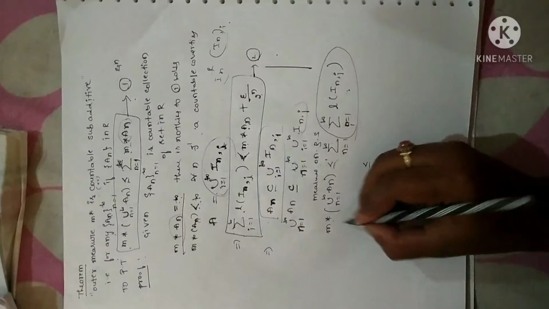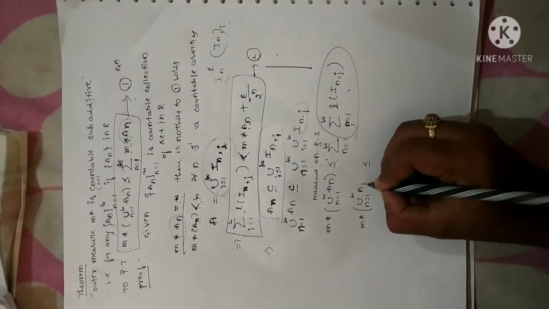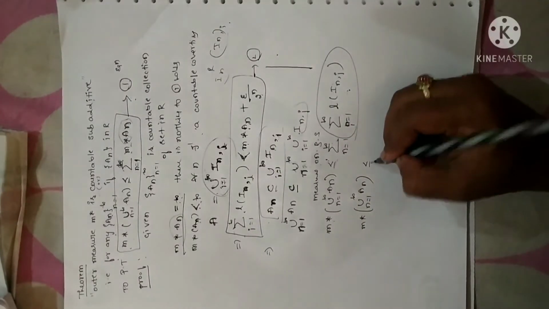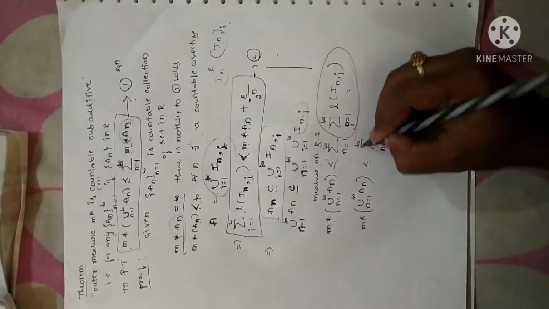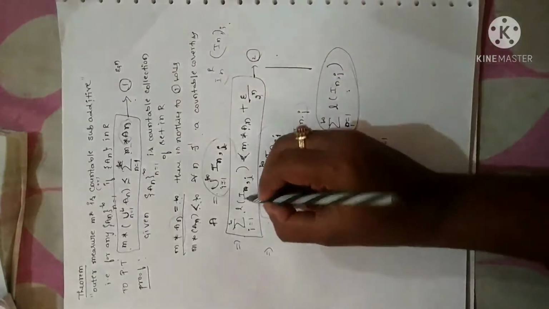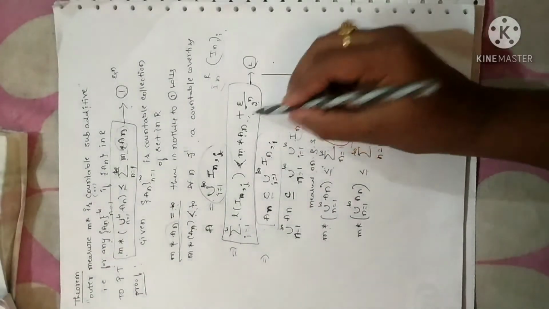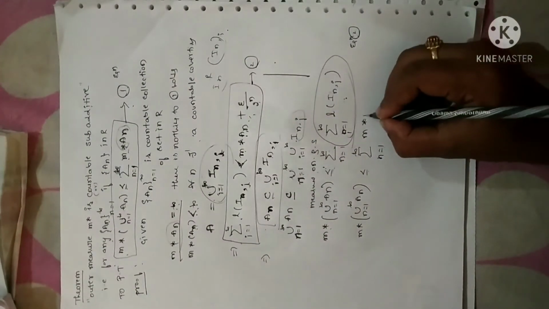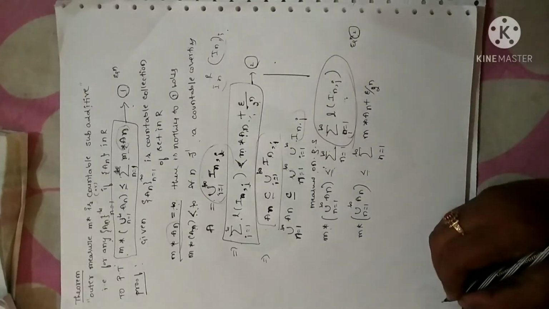See here, I can directly write this as m star of union n equals 1 to infinity An less than or equal to, as it is, only this summation, n equals 1 to infinity, I will keep. Only this value is replaced with equation 2. From equation 2, I am writing this as m star An plus epsilon by 2 power of n.